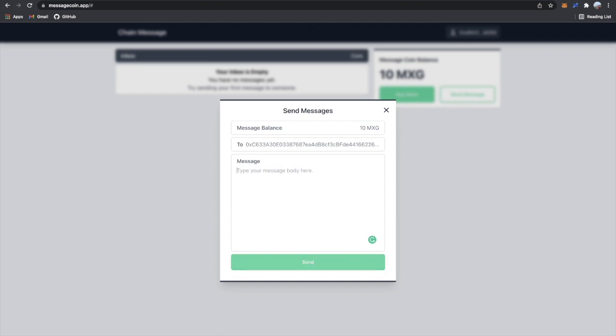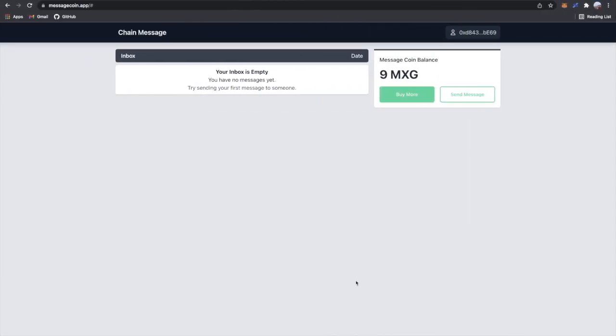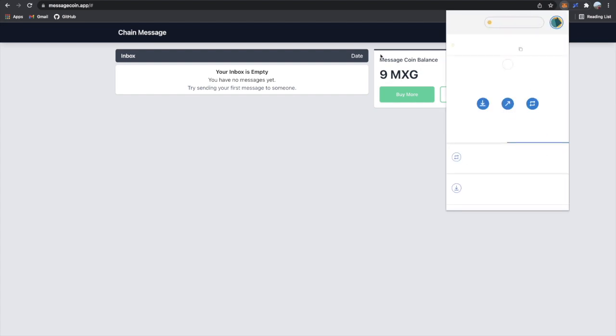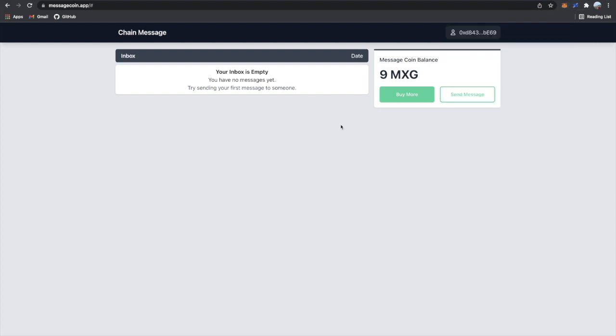By the way, if this is empty, it won't let you send. And if this is an invalid address, it also won't let you send. But this is a valid address. So send it over. Confirm that. And as you can see, it's kind of misleading. It looks like all this stuff is sent over, but we in fact have to go here and watch for that process to finish. Again, it'd be really nice if this was native, especially if there was an inbox section and then an outgoing messages or sent messages section, which I really want to try out.